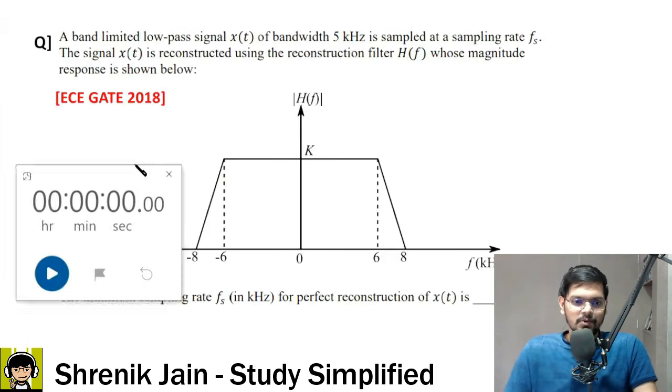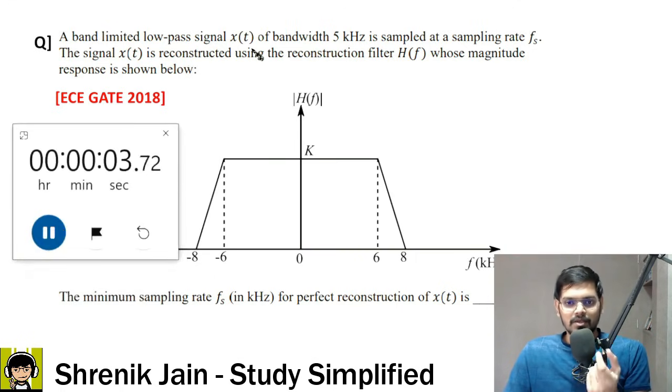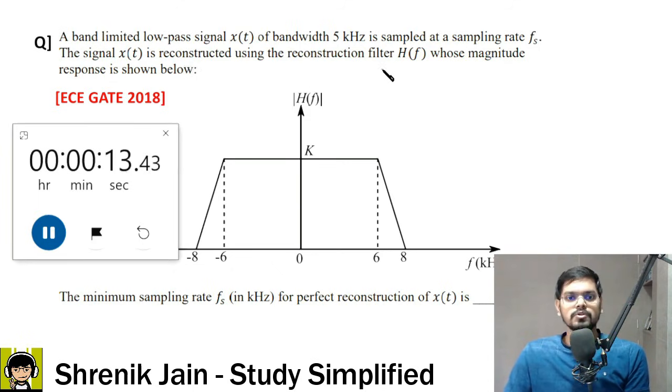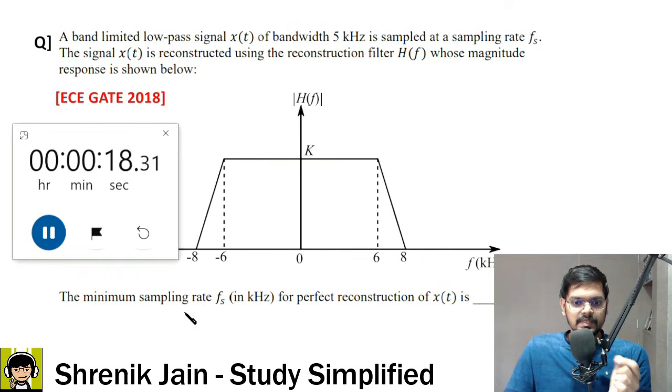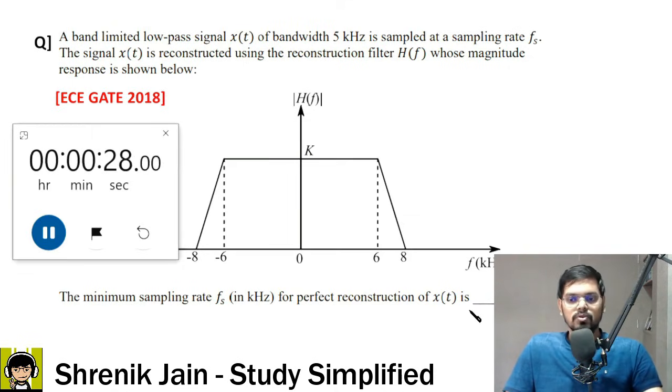Let us see the next question. So the third question in front of the screen. A band limited low pass signal x of t of bandwidth 5 kHz is sampled at sampling rate fs. The signal x of t is reconstructed using the reconstruction filter H of f, whose magnitude response is shown below, which is like this. The minimum sampling rate fs in kilohertz for perfect reconstruction of x of t is dash. This question is not that tough, a very simple question, can be solved in 1 minute. So last 30 seconds you have.